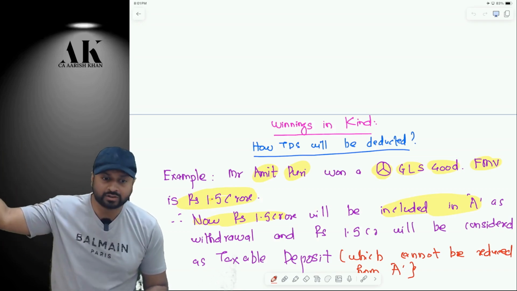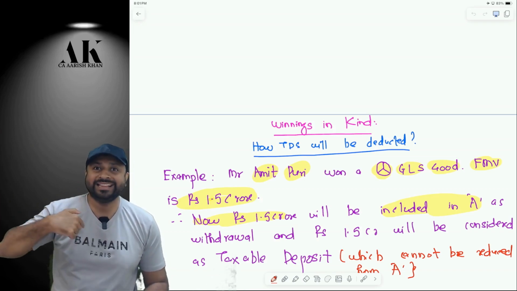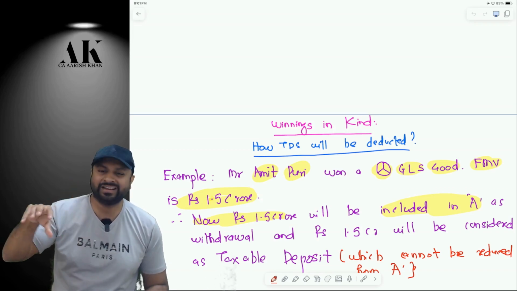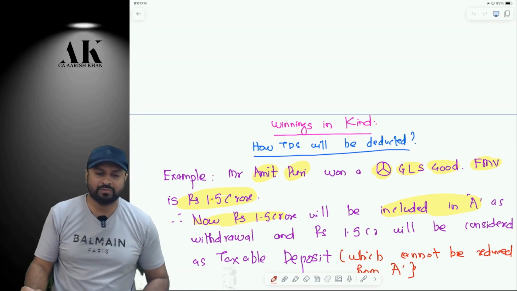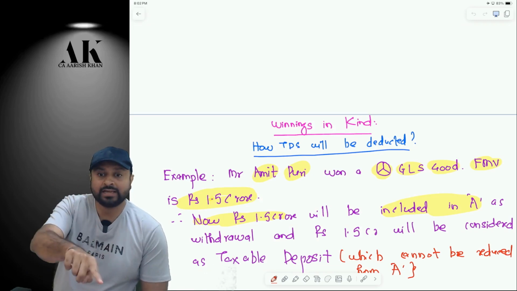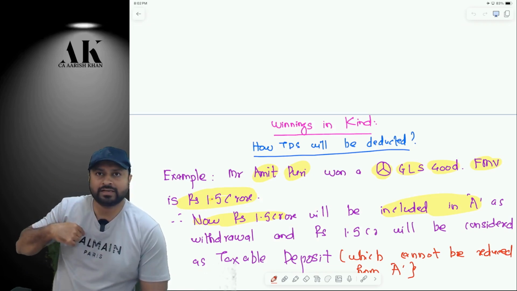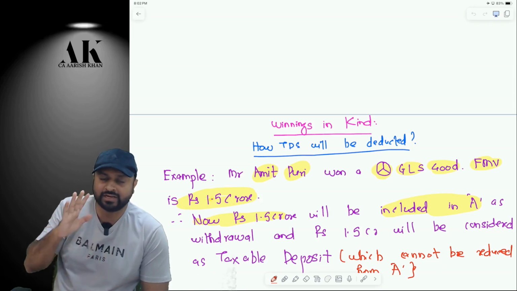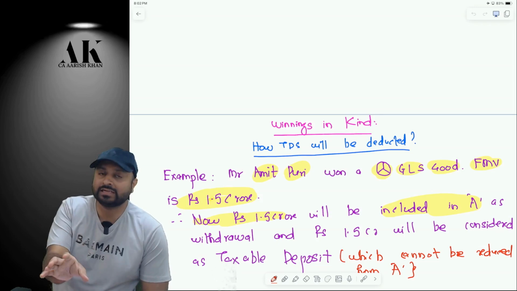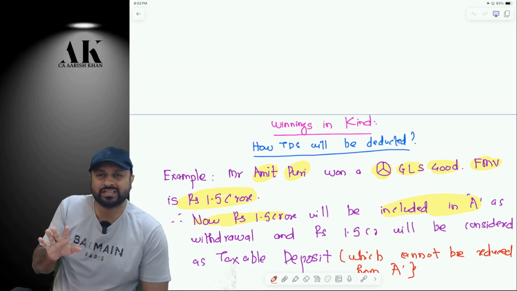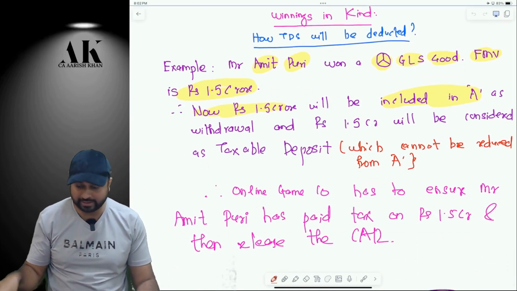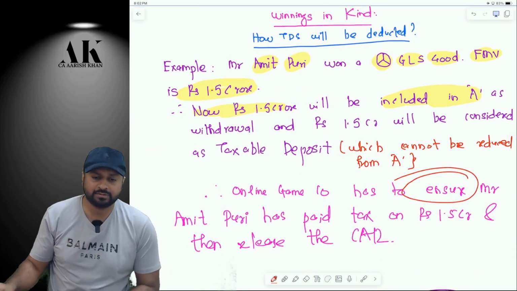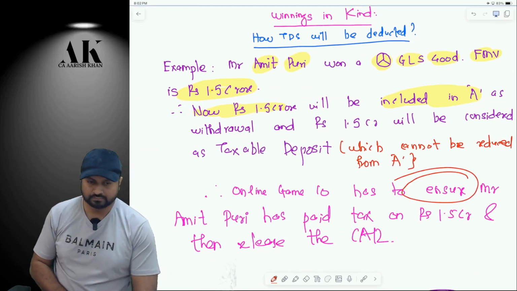I have already told you earlier, in case of lottery also, and in case of 194R also, that in that case I cannot deduct TDS from a car. But in that case, I have to ensure that you have paid the tax. Do you remember that or not? The winner has to pay the tax and show me the proof of payment, challan, etc. Only then will I release the winning. If I don't check the tax payment and just give it like that, then I will be assessed in default. I have to just ensure it; I cannot pay the tax. That is not practically possible from my side. Is it clear?